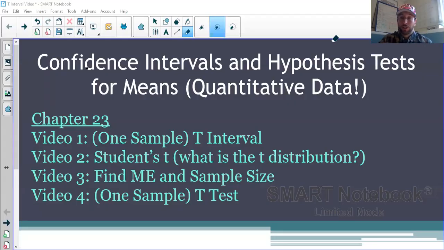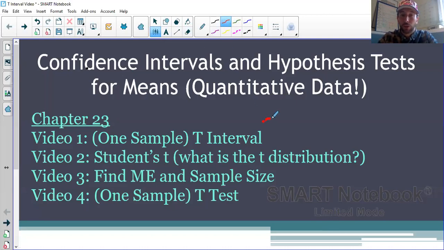So we're going to start to work with some new confidence intervals and hypothesis tests this week and next week. So far, we've worked with categorical data percentages. So we've worked with one sample, two samples with percentages. Now we want to start to work with quantitative data with some means. So today we're looking in our book, which is chapter 23. We now want to start to talk about confidence intervals and hypothesis tests for means, or in other words, we're working with quantitative data.